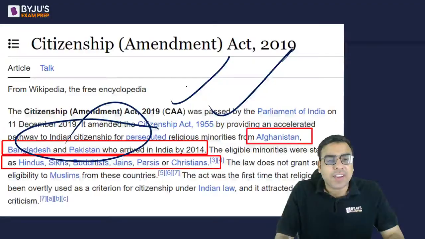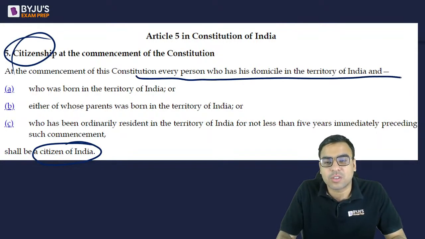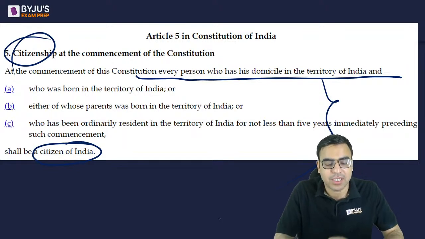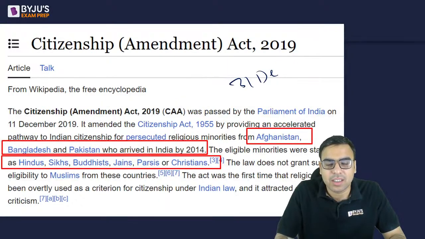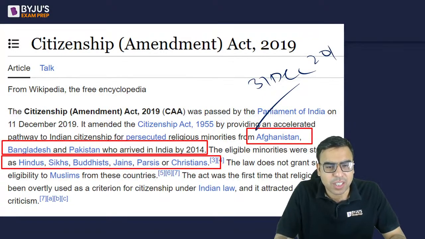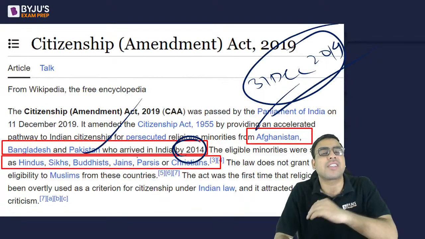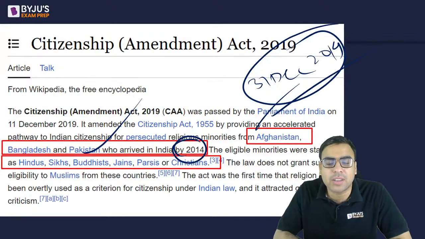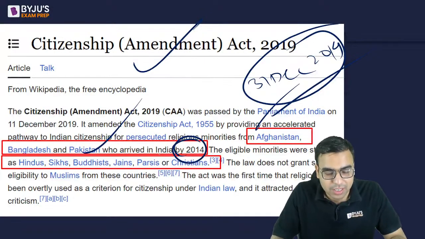Article 5 also talks about something related to citizenship, so you can go and read about it as well. There was also a cut-off date, I think 31st December 2014. People who arrived in India by 2014 are covered. So this was the cut-off date: these people should have arrived before it. People who arrived after 31st December 2014 will not be counted and will not get the benefit under CAA. That is what you should know.